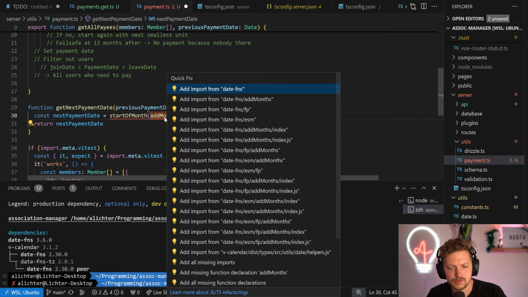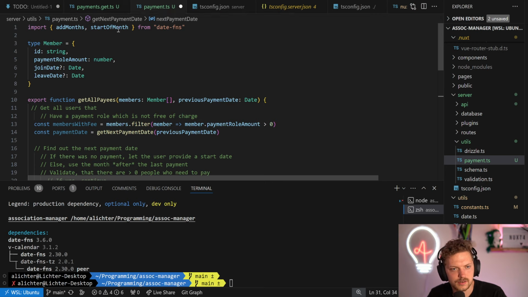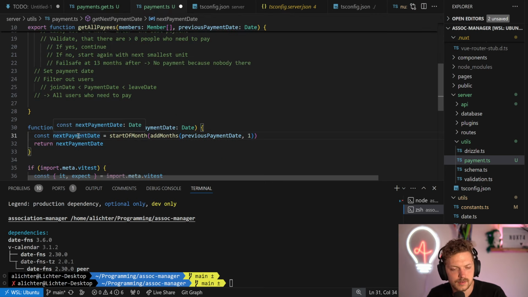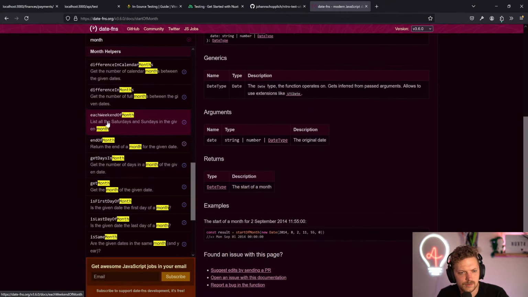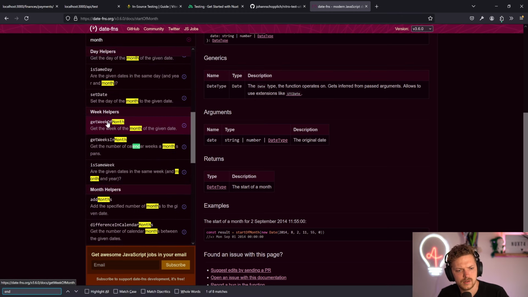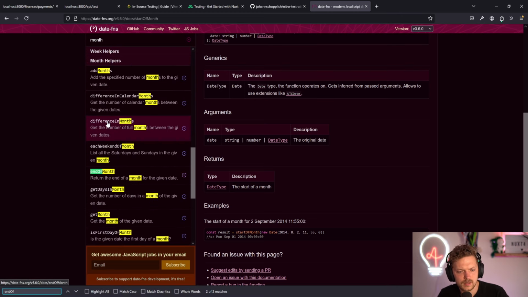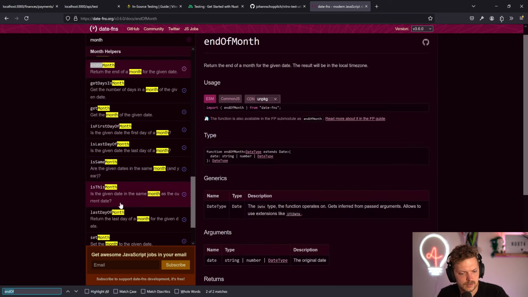And we of course import that from date functions. Same with this. It's not auto imported because we didn't set up any auto import. We could technically. And that's pretty much it. It's also interesting. They have last day of month, which is not end of month. Or is there no end of? There is end of month. That is last day. Okay, but there is.